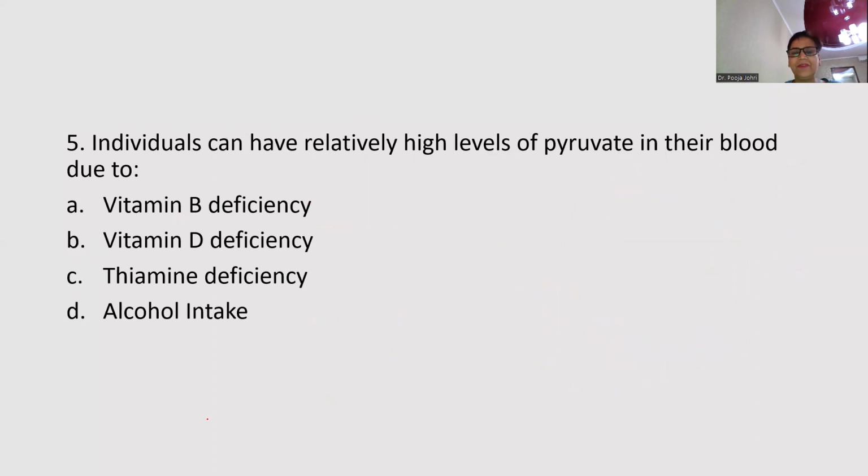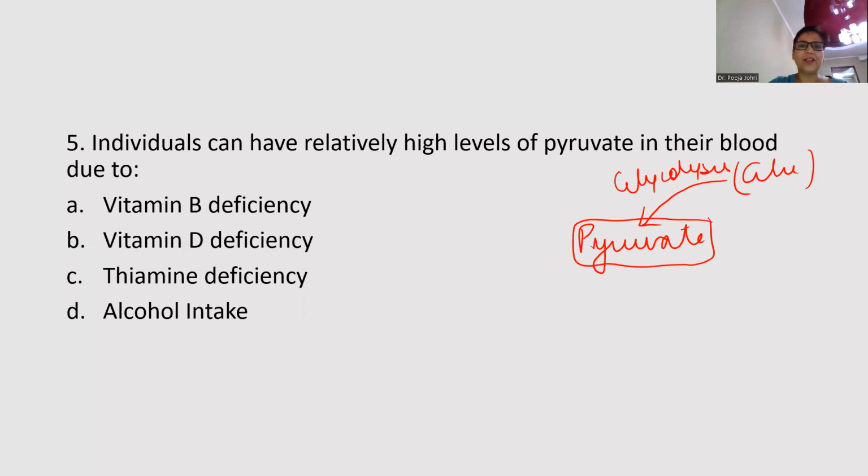Individuals can have relatively high levels of pyruvate in their blood due to. Now see, vitamins are there, vitamin D is there, thiamine and alcohol intake. Now, if these type of questions are asked, again, just remember what are coenzymes. Because most of the vitamin B complex, they serve as coenzymes. And basically, you should know what is the fate of this pyruvic acid in our body. All of us know that this pyruvate is actually produced from oxidation of glucose by glycolysis.